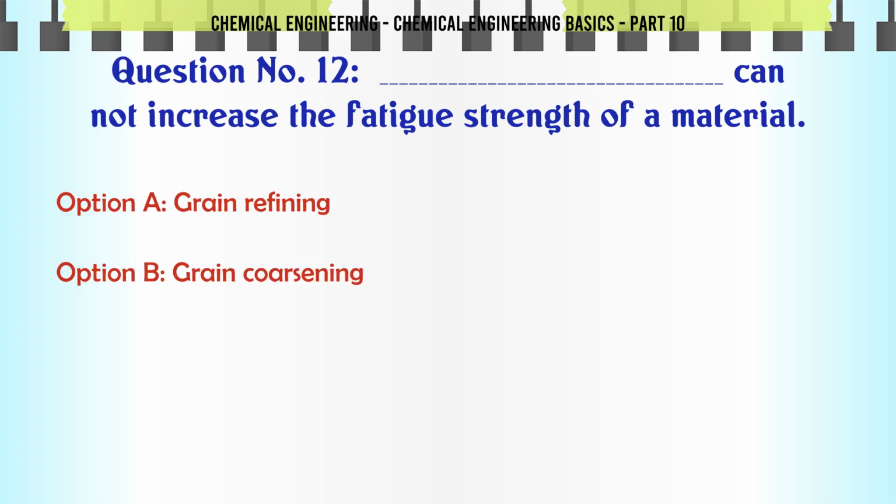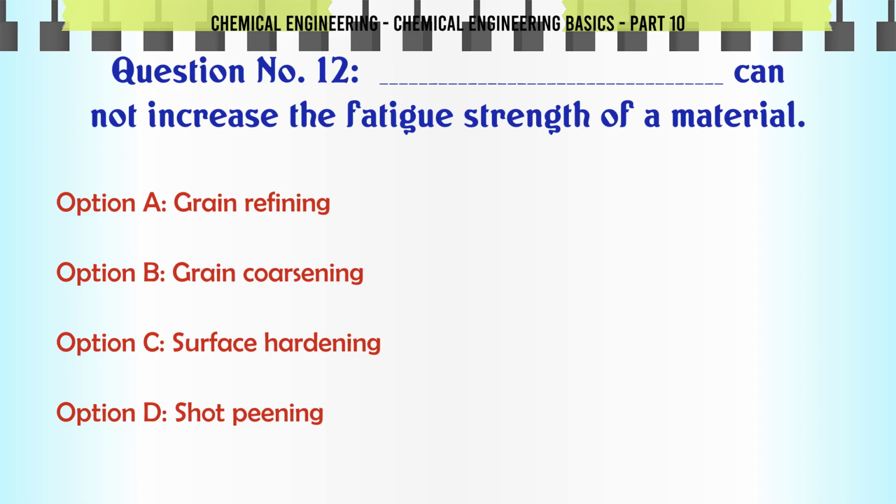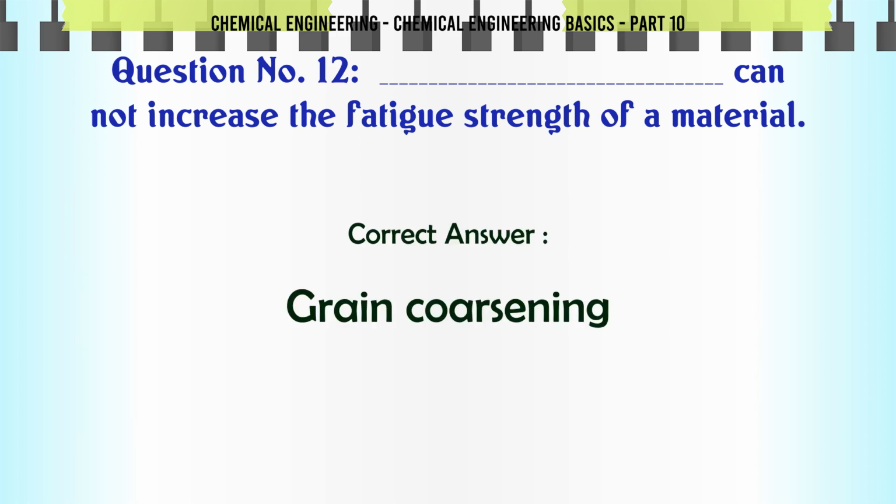Which cannot increase the fatigue strength of a material? A. Grain refining, B. Grain coarsening, C. Surface hardening, D. Shot peening. The correct answer is grain coarsening.